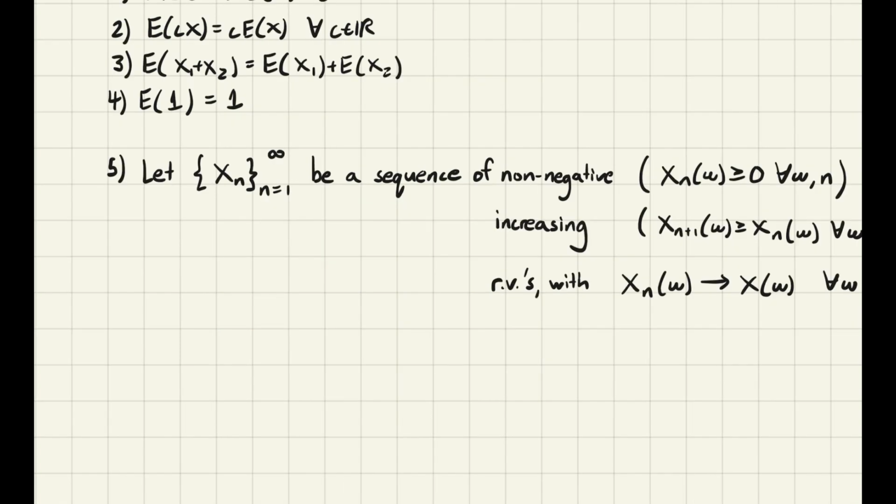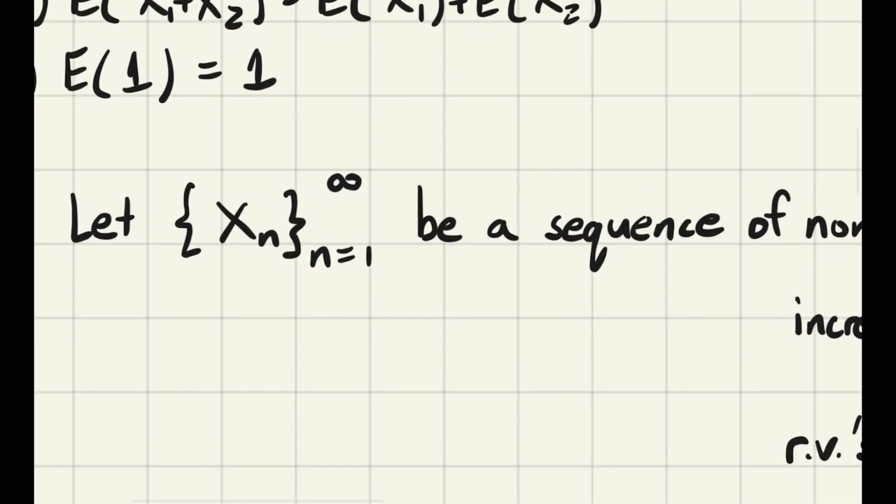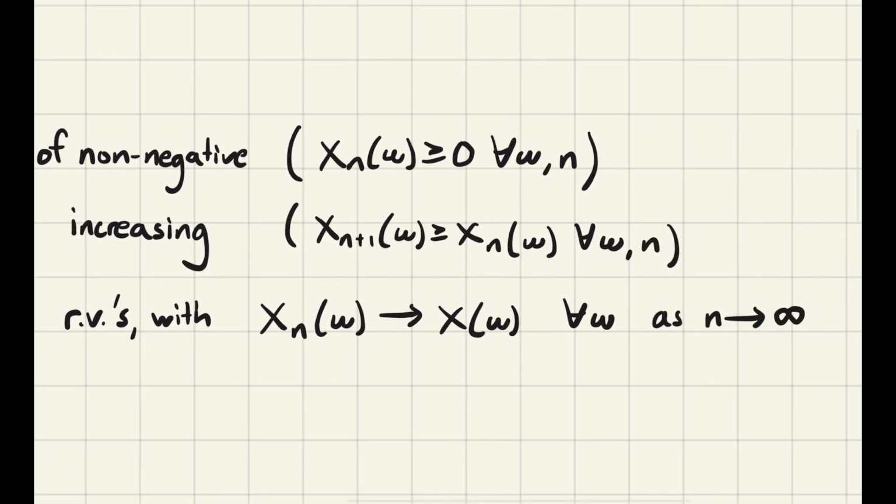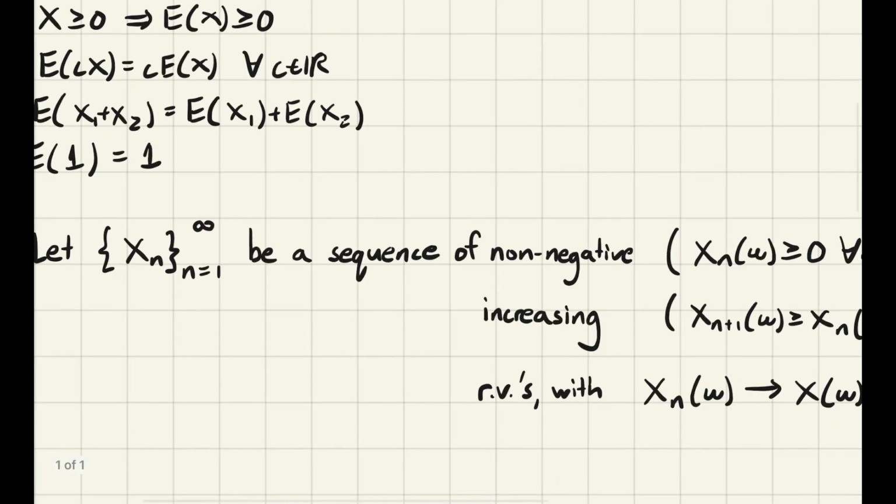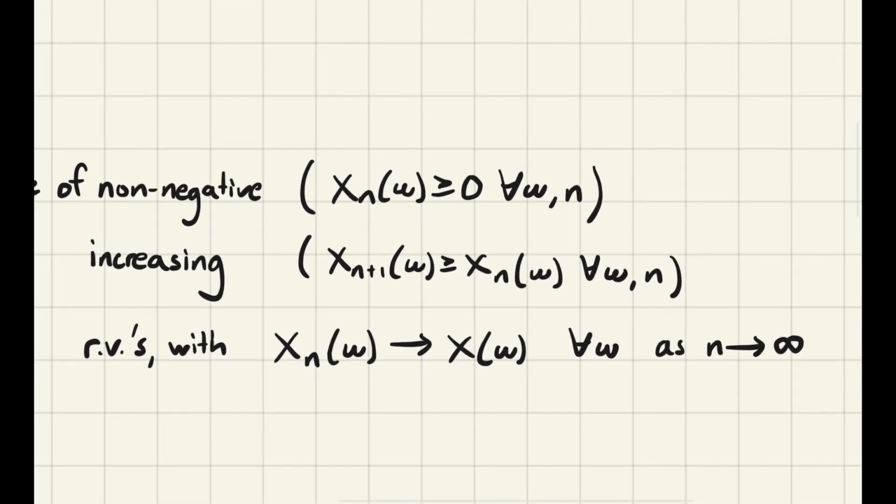The fifth axiom is that if we have a sequence of non-negative increasing random variables, so here we have a sequence from n equals 1 to infinity, non-negative meaning that for all points in the sample space and for every random variable here, we have that each one is greater or equal to 0, increasing meaning that as n increases, the next is always greater than the previous, and this is true for all omegas.